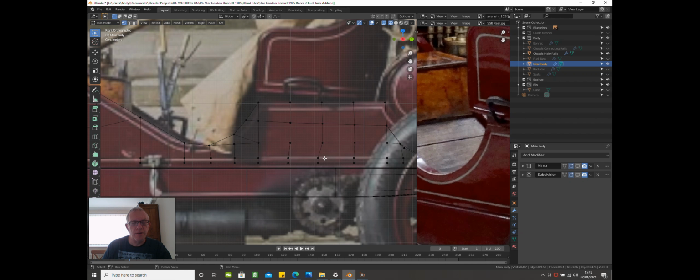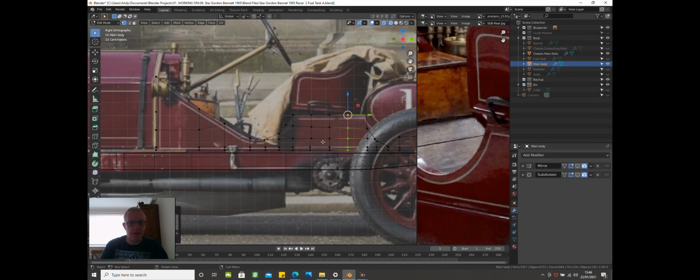Try to keep it as simple as possible. And these now, so grab these, make that your active element, S, Y and 0. That's a good way of spacing it as well. And the same with this one, so that, S, Y, 0. It's all about flattening and getting good topology.